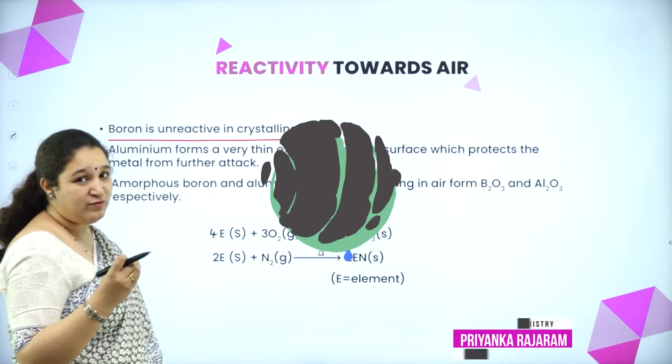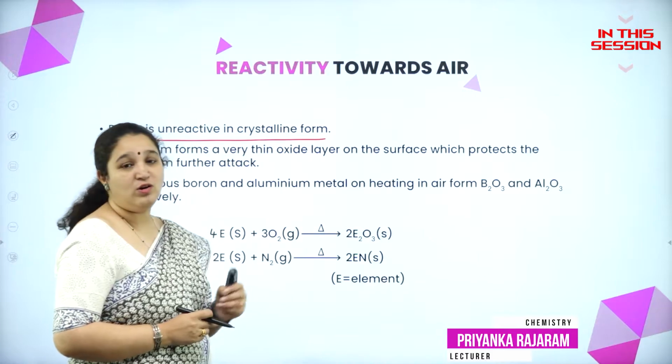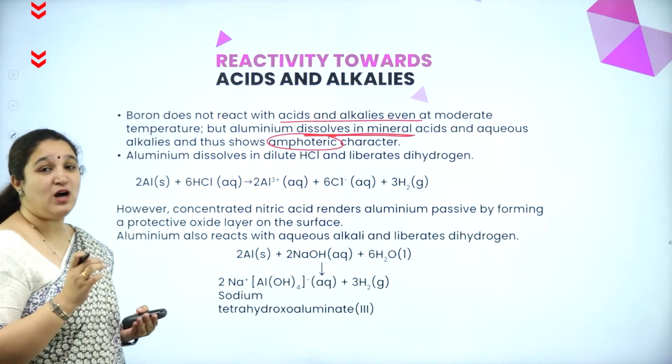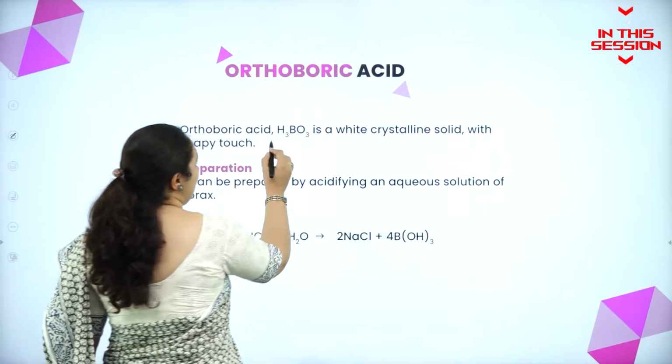But in the amorphous form, when it is heated with air, it can form boron oxide, that is B2O3. Boron is unreactive to both even at moderate temperature, but aluminium completely dissolves in mineral acid. So orthoboric acid is H3BO3.